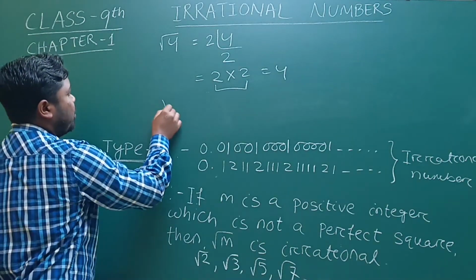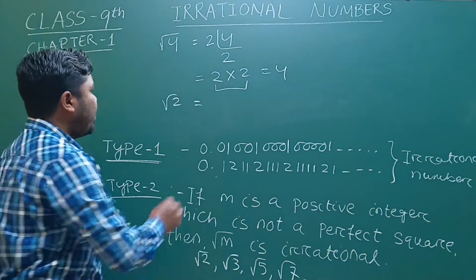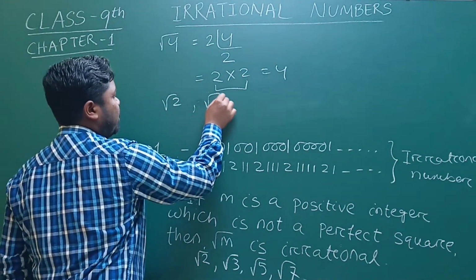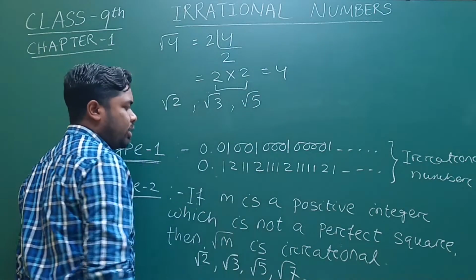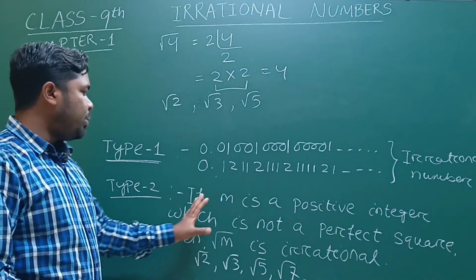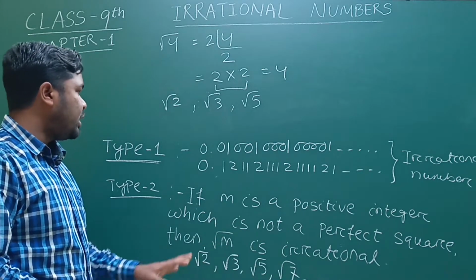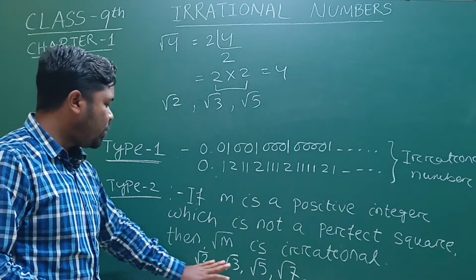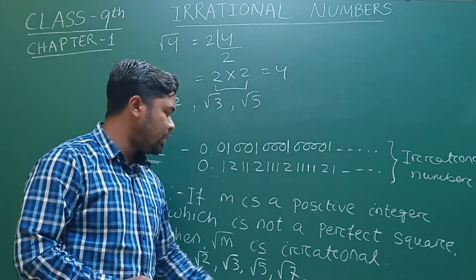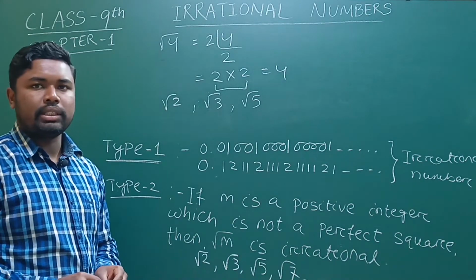If I write root 2, it is not a perfect square. If I write root 3, it is also not a perfect square. If I write root 5, it is also not a perfect square. So if m is a positive integer which is not a perfect square, then root m is irrational. So root 2, root 3, root 5, root 7, root 10, these types of numbers are called irrational numbers.